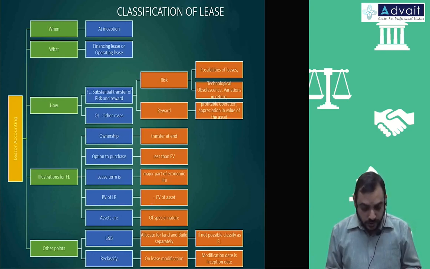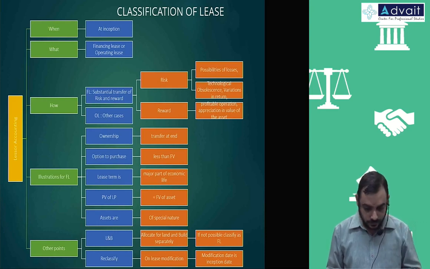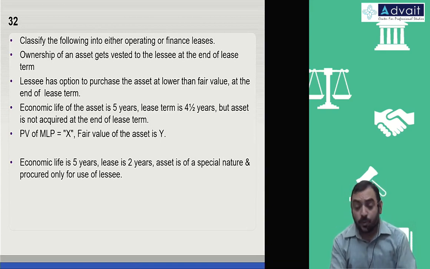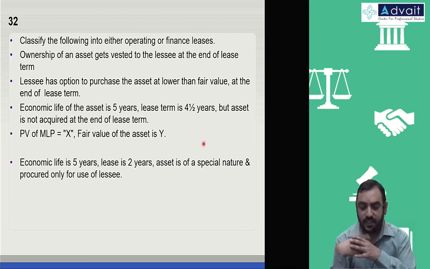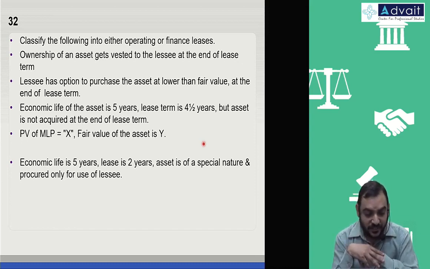Okay, so let us do one simple problem for that lease category part, then we go for accounting. Classify the following into either operating or financing lease. 31 we did, right? Okay, yeah, 32. Only some more problems are there. We can aim to finish some problems today itself. Classify the following either into operating or finance lease.